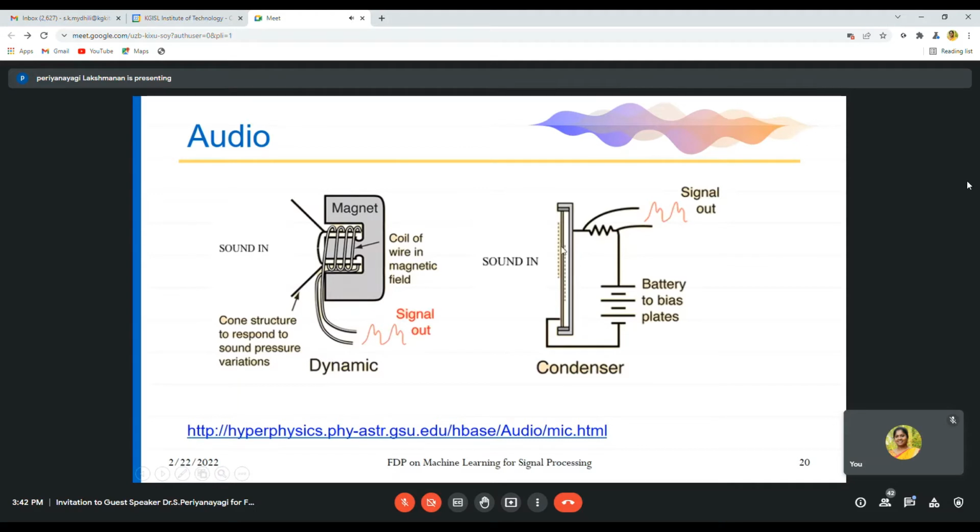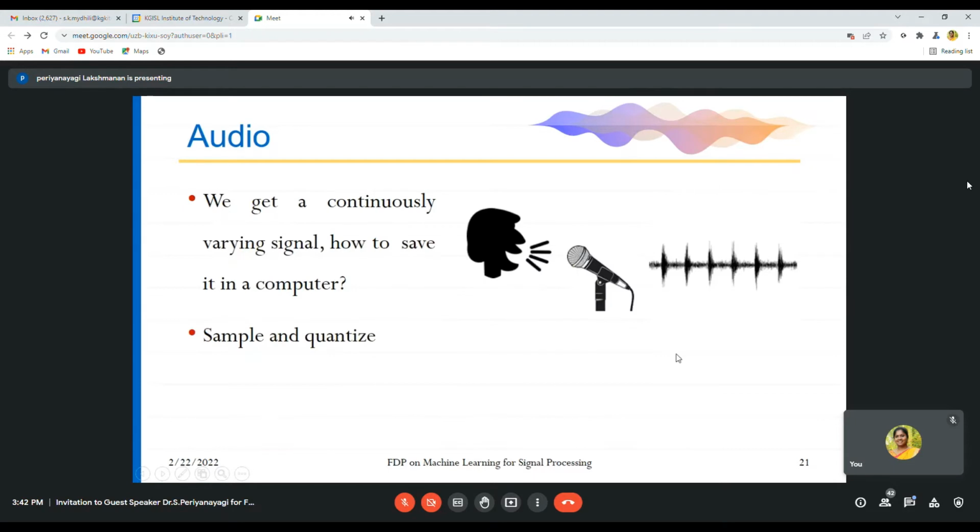Again, here also you have two capacitor plates. Depending on the space of the capacitor, that is a condenser, again your signal output is realized. So depending on the sound, it gives an output signal. This is all older physics. We get a continuously varying signal. How to save it in a computer? For example, if we are speaking continuously for a long time, how to save this data in a computer? By using the sampling and quantization technique.